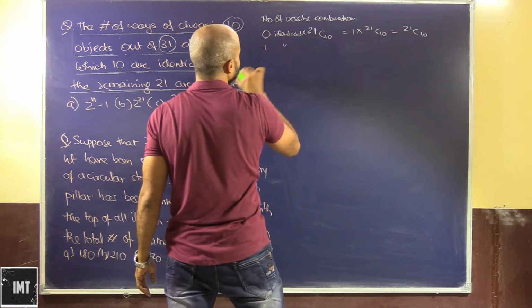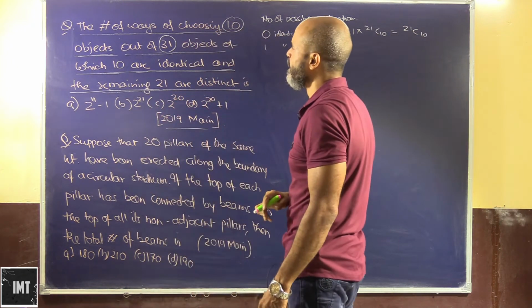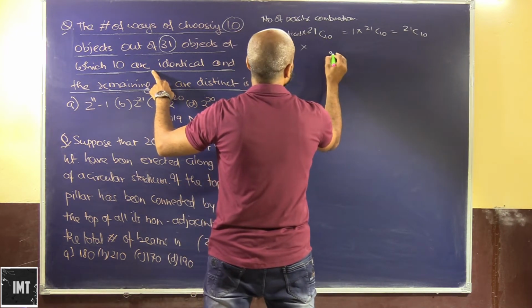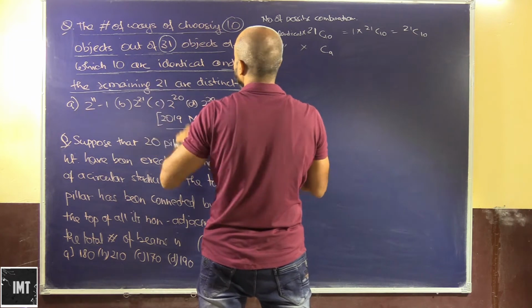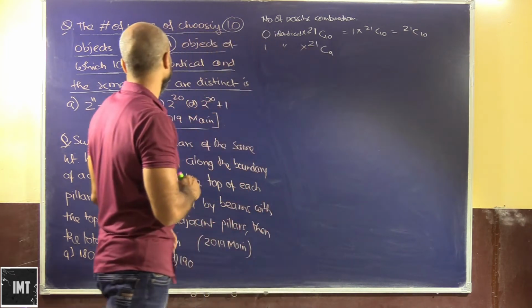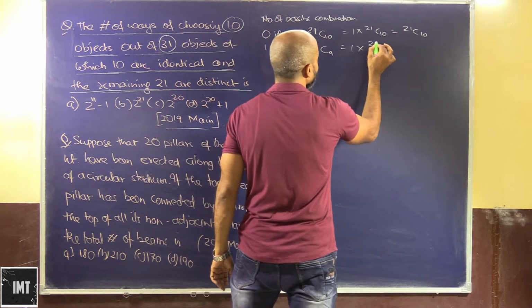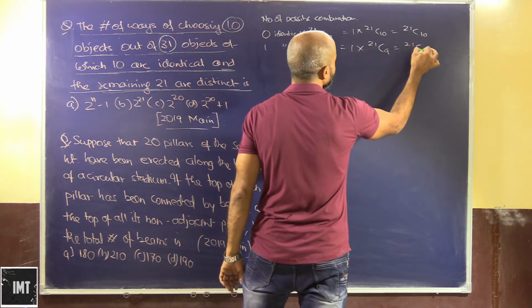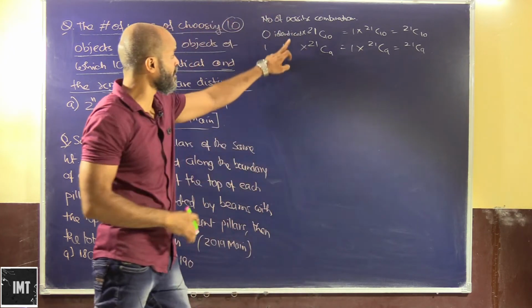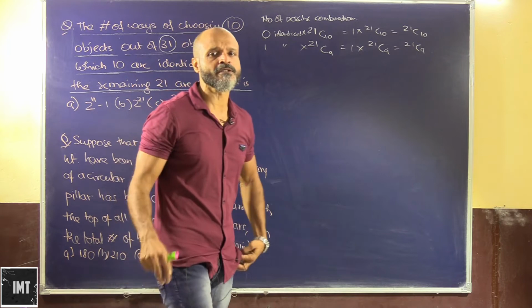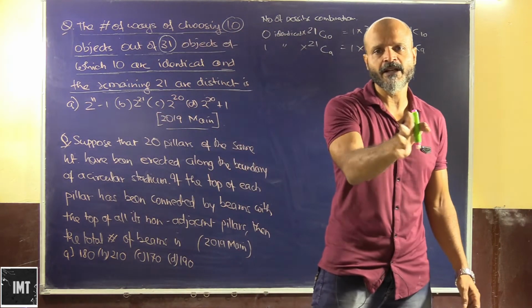Now one identical will leave us with how many places to select from? Now we have 9 objects to be selected from a set of 21 distinct objects, so this will be 1 into 21C9. The possibility of selecting an identical object will always remain the same, because there is nothing distinct, we just have to pick up one of them.